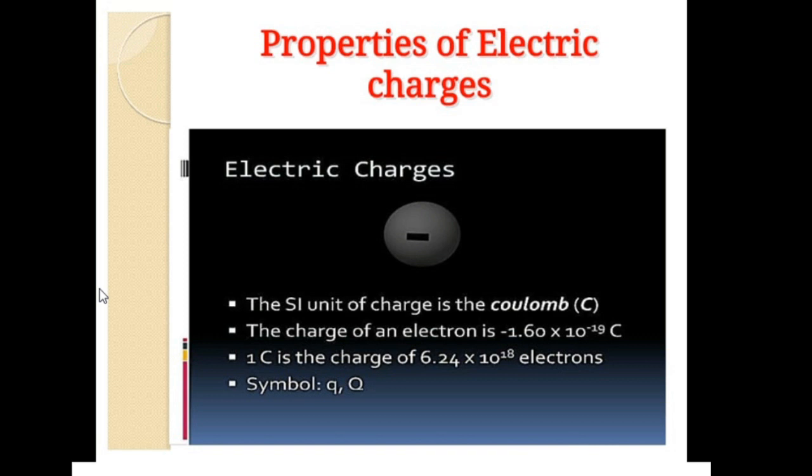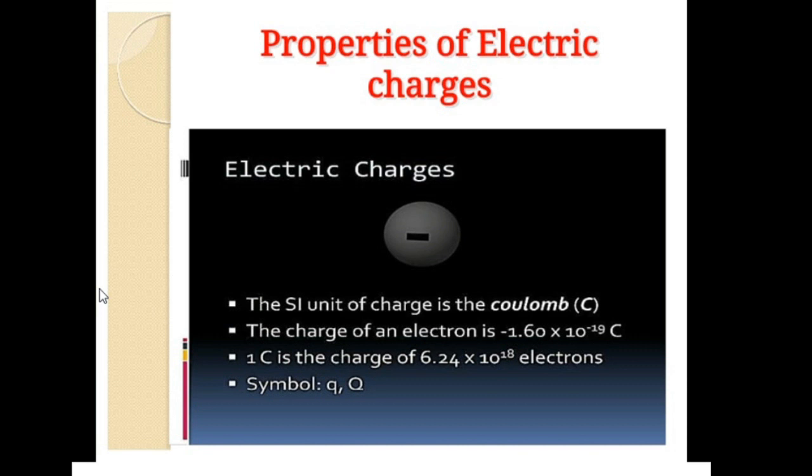Students, now we are going to learn basic properties of charges. The first basic property of charges is electric charge. You see, most objects in this universe are made up of atoms, and all atoms are made up of protons, neutrons, and electrons. They are all subatomic particles. We are very much familiar with the fact that each particle has mass. It is an inherent property of the particle. Like mass, electric charge is also an intrinsic property, and it is a fundamental property of a particle.